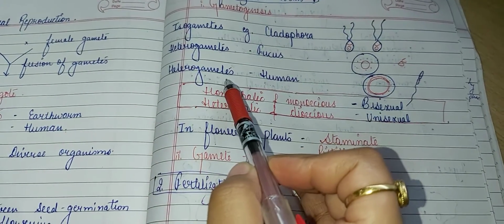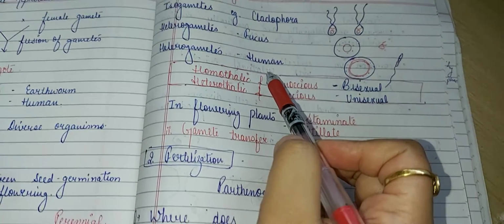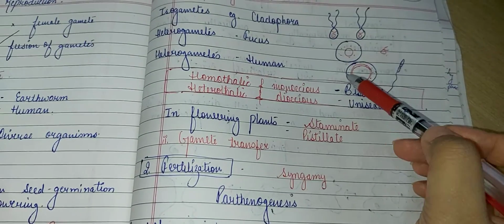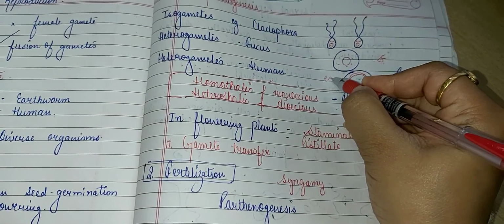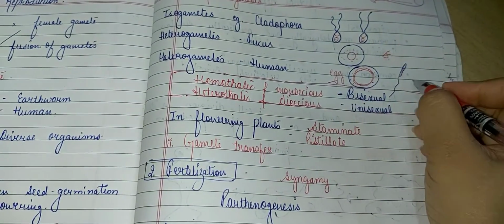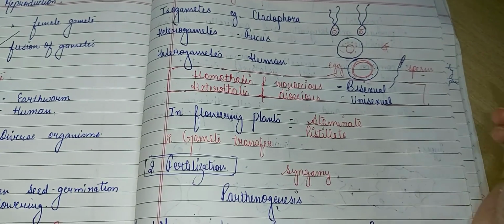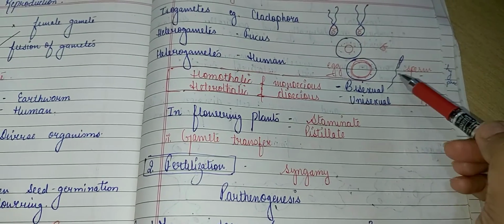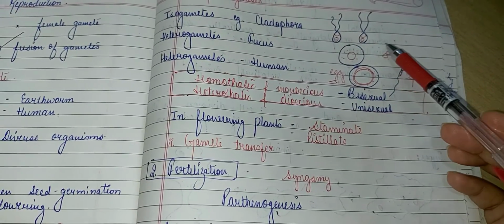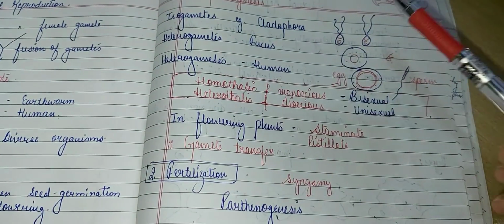And heterogamety can also be observed in humans. There is a production of a large-sized non-motile female gamete called the egg, and a motile male gamete called the sperm, which is very microscopic in structure. So this is called gametogenesis.